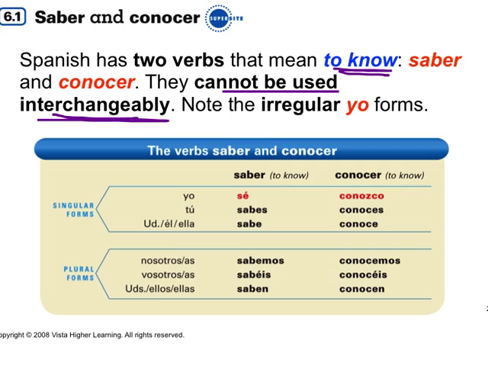Remember, the yo form of saber is sé. The yo form of conocer is conozco. Those are two irregular forms. The rest of the conjugation is regular ER verbs. Sé, sabes, sabe, sabemos, sabéis, saben. Conozco, conoces, conoce, conocemos, conocéis, conocen.